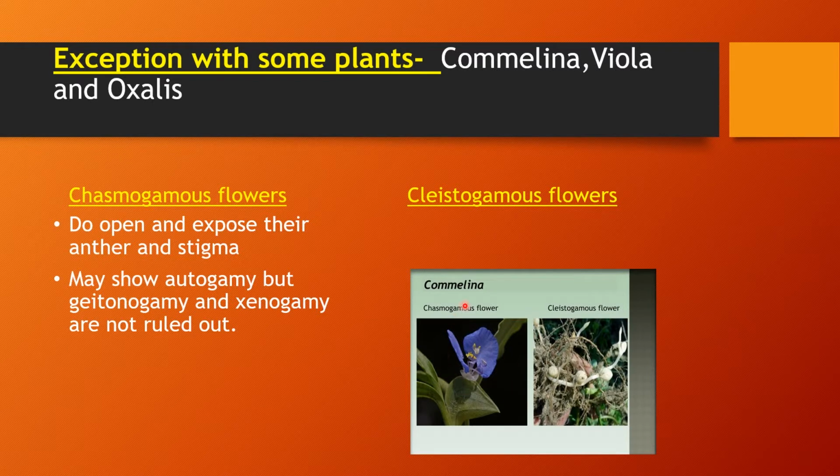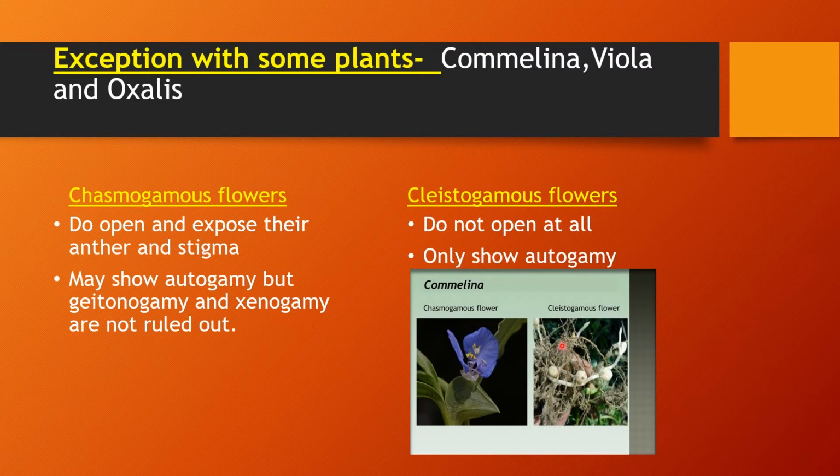But on the other hand, if there is presence of the second type of flower, then in this flower only autogamy takes place. And why does autogamy take place? Because such types of flowers do not open at all. Here the stigma and the stamen are both placed in very close proximity to each other. That is why pollen grain directly falls over the stigma and always autogamy takes place.